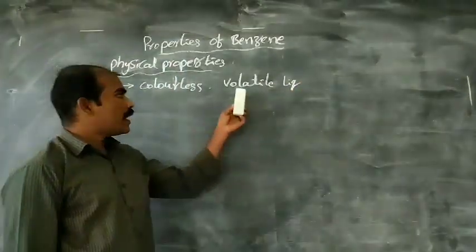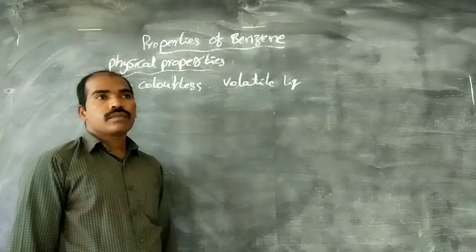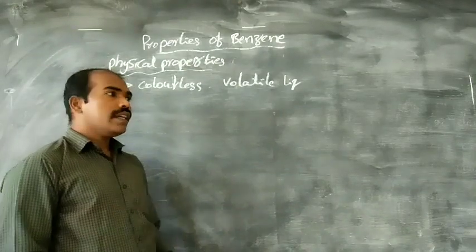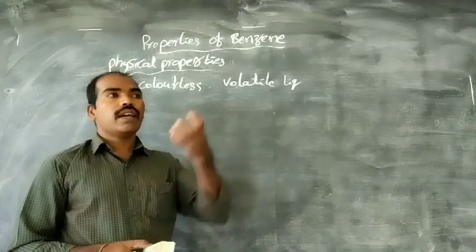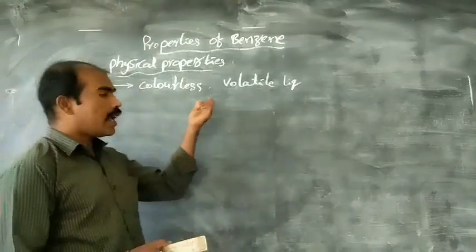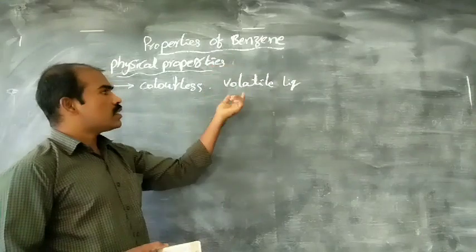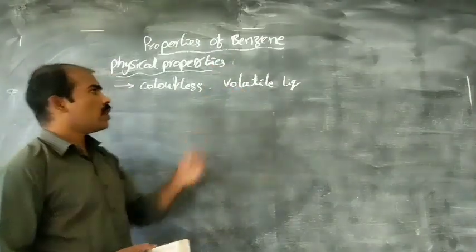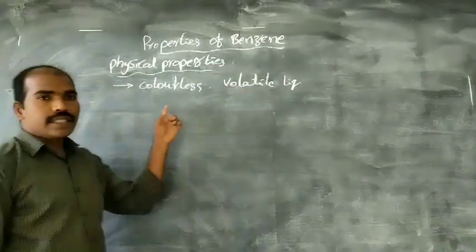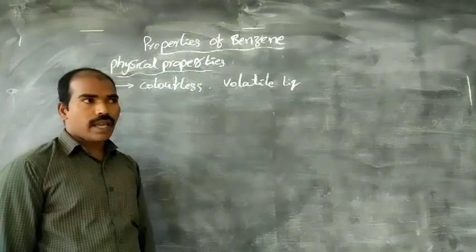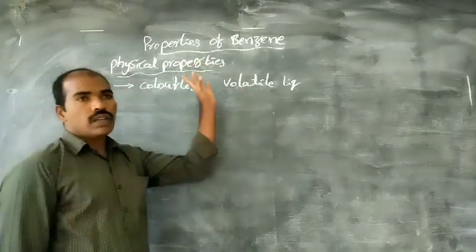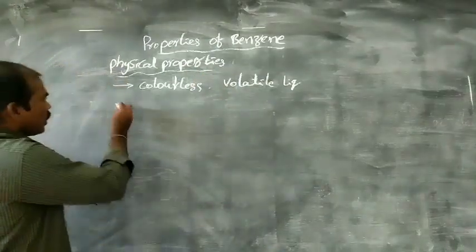A volatile liquid is one that easily evaporates. Benzene easily evaporates, that's why it is a volatile liquid. And benzene has its characteristic odor. Odor is nothing but smell. Benzene has its own characteristic odor.